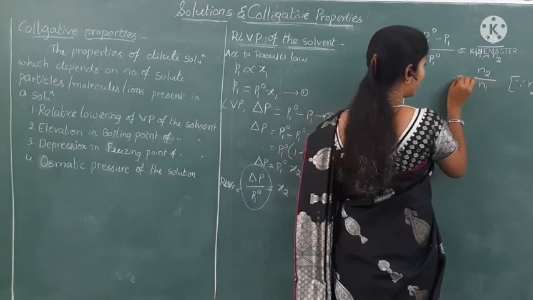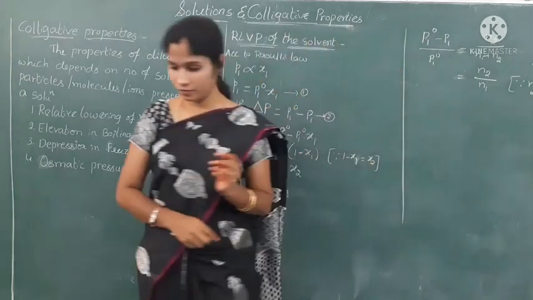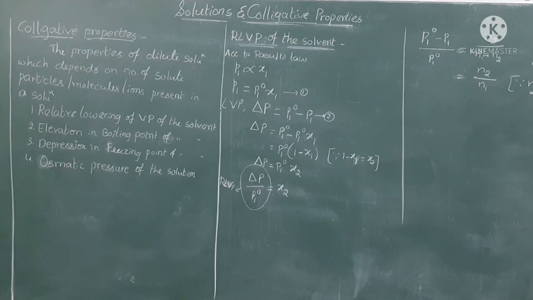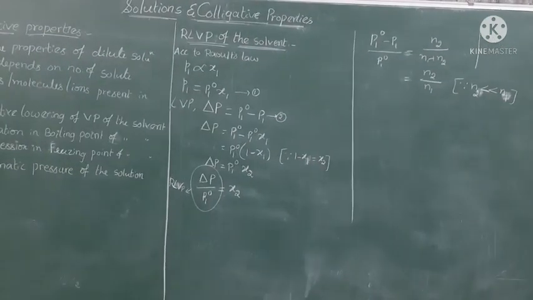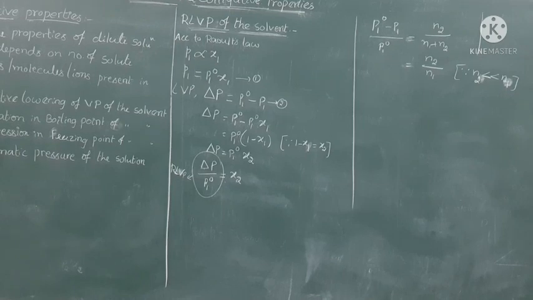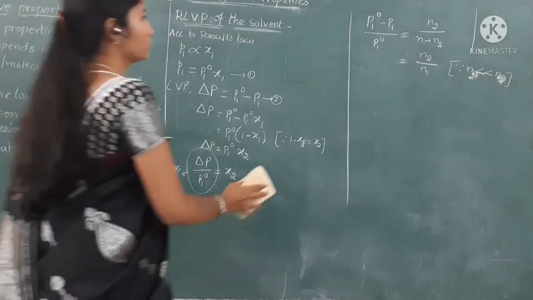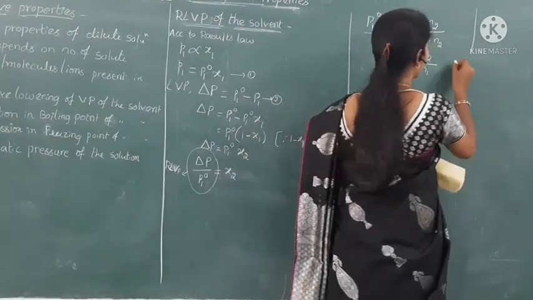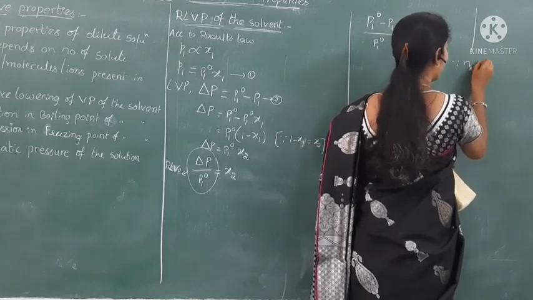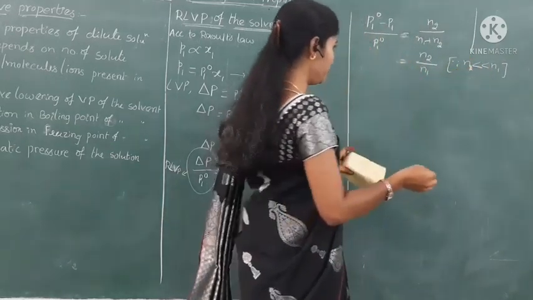Next, take a mixture here, where N2 is far less than N1.